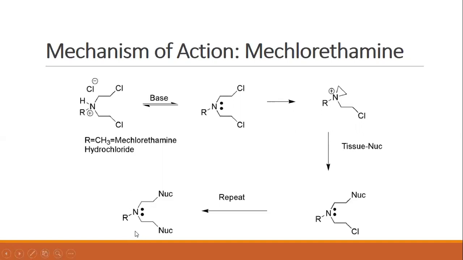And this cross-linking prevents cell multiplication, cell division, and ultimately proliferation of the cancer cell. So this is how, in terms of chemical reaction, the mechanism of action of mechlorethamine is explained.